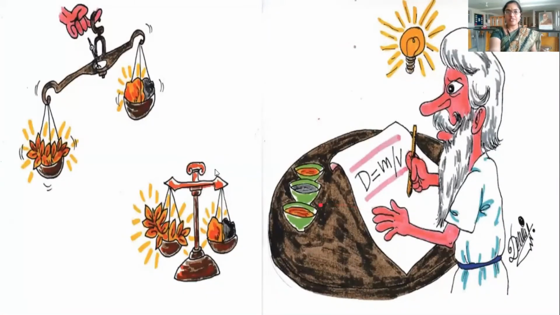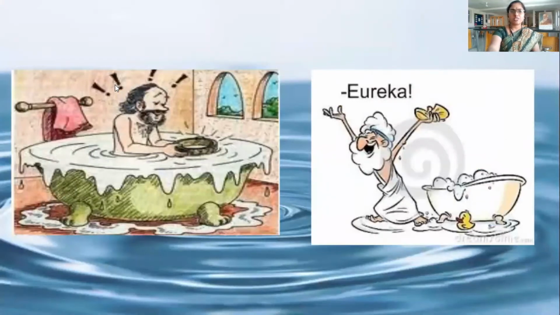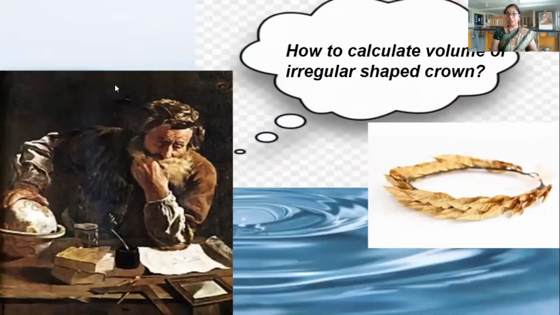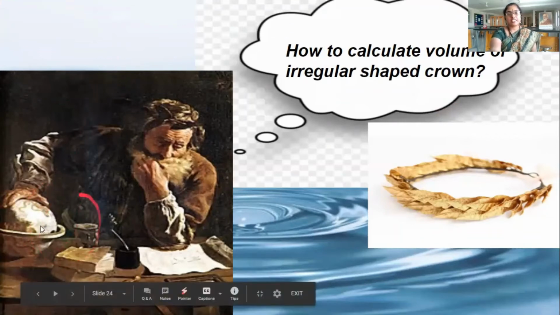So, we know very well we can calculate the mass of the object easily with the help of a balance. It may be a spring balance or a common balance. But how to calculate the volume of an irregular shaped crown? It was a very, very big task for Archimedes at the time. For that, the king gave 3 days time. He was thinking a lot about how to calculate irregular shaped volume.